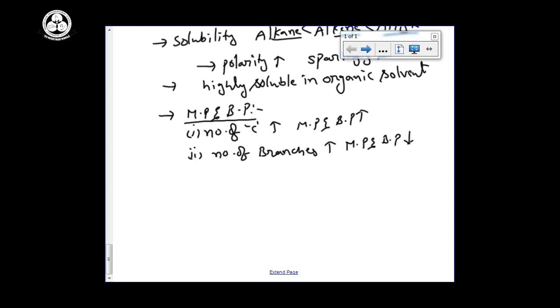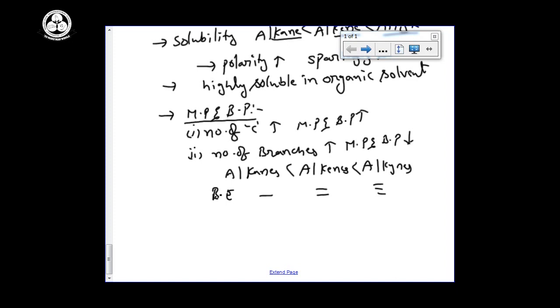See, if you are comparing alkane, alkenes and alkynes, consider bond energy, meaning bond dissociation energy. Here there is a single bond, here a double bond, here a triple bond. So you have to break 3 bonds in alkynes, 2 bonds in alkene, and 1 bond in alkane. So alkynes have higher boiling points when compared with alkene and alkane.